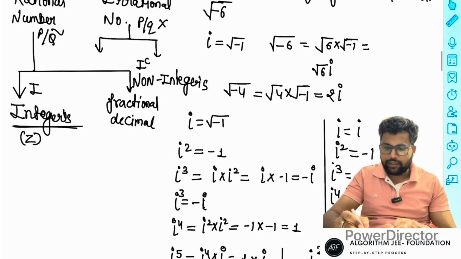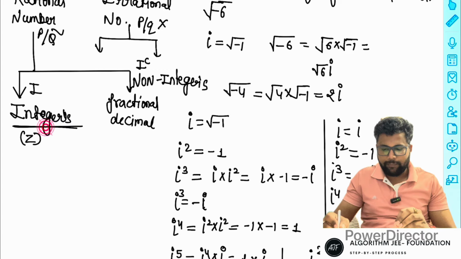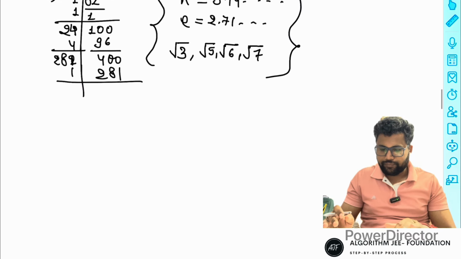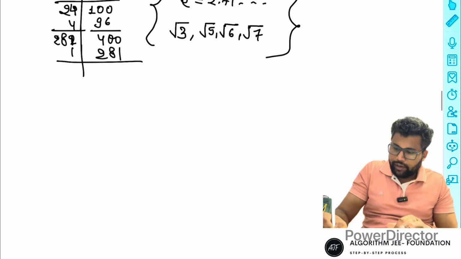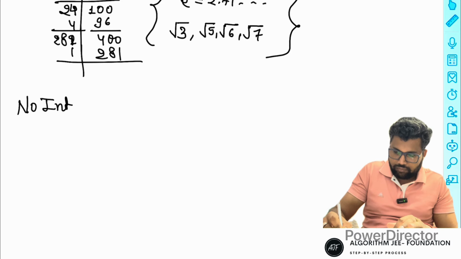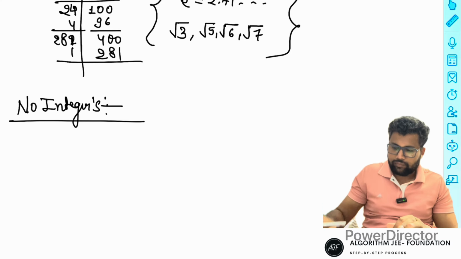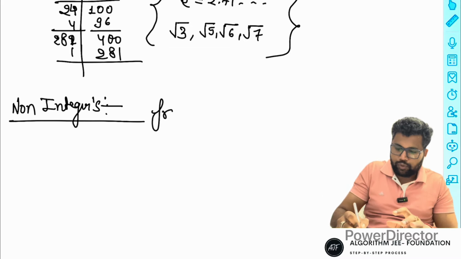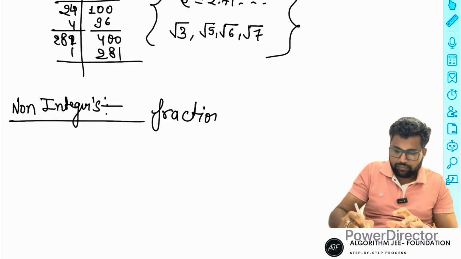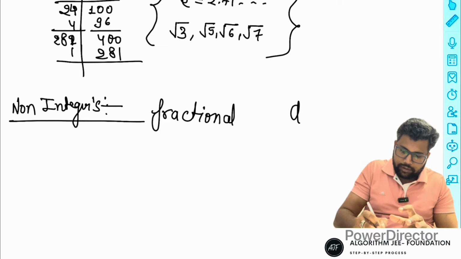I'll repeat again. Rational numbers have two parts. First one is non-integers, second one is integers. Non-integer means there are two possibilities: fractional and decimals.